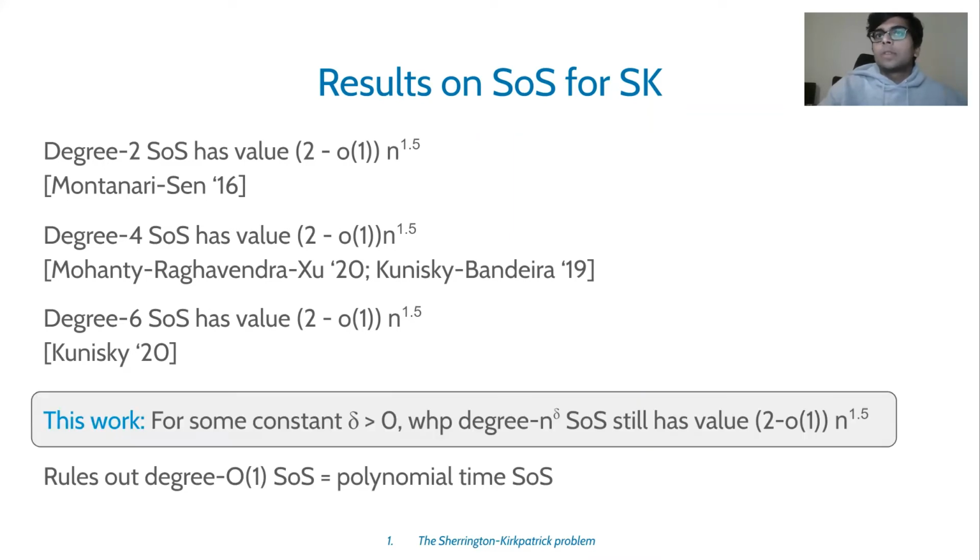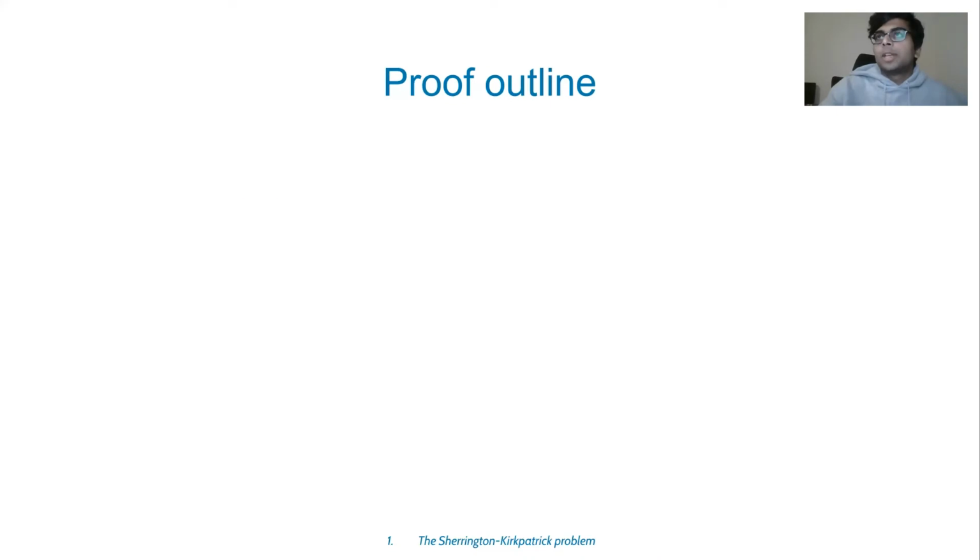So in this work, we argue that for some small constant delta, degree n to the delta SOS still has value close to twice n raised to 1.5. In particular, this rules out polynomial time algorithms which are based on SOS for this problem. So here's the outline of the proof.